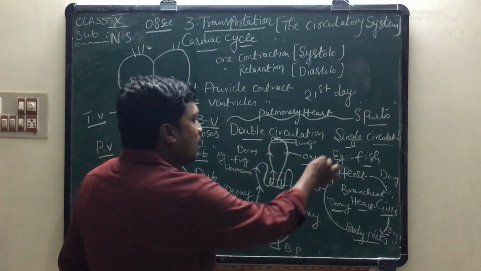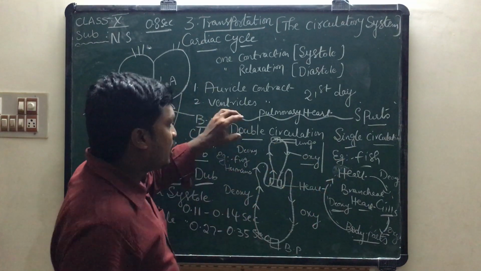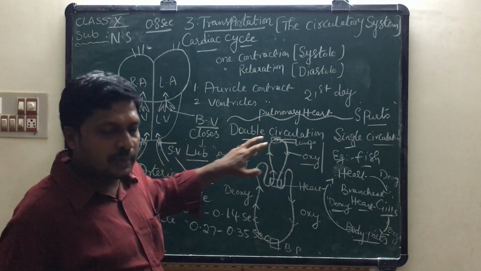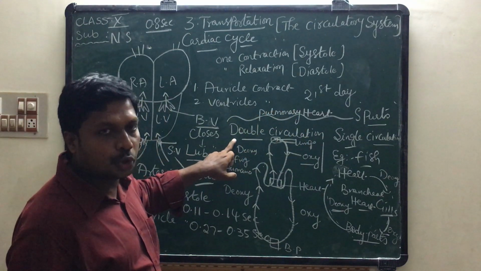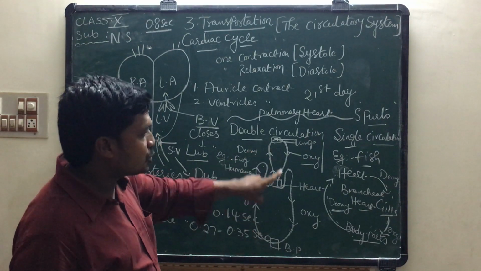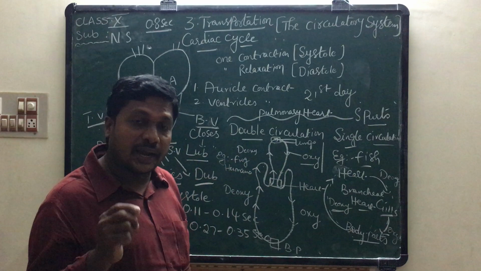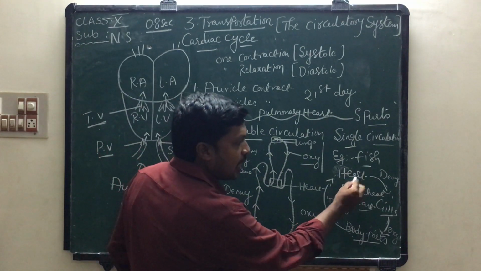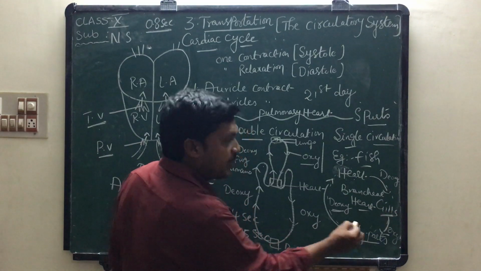So this is the comparative study on double circulation and single circulation. In double circulation, blood enters into the heart how many times? 2 times. One from body parts to heart, second from lungs to heart. In single circulation, blood enters the heart how many times? Only 1 time. Body parts to heart, heart to gills, gills directly to body parts.